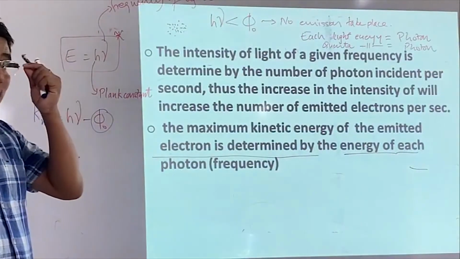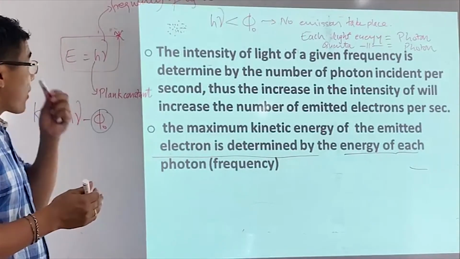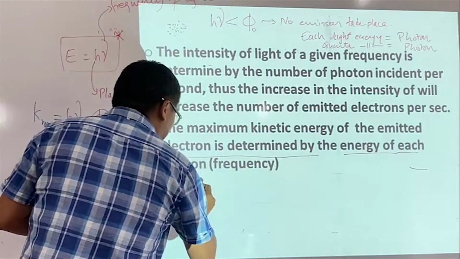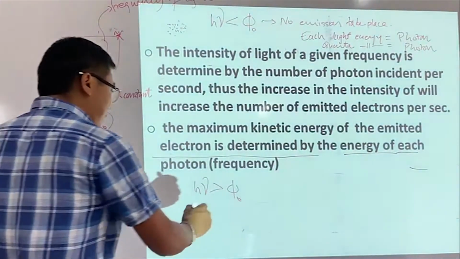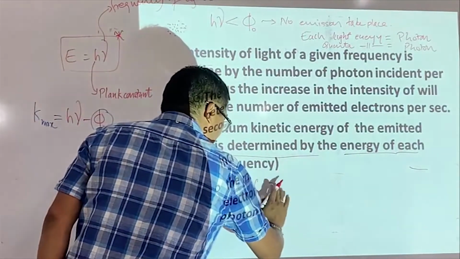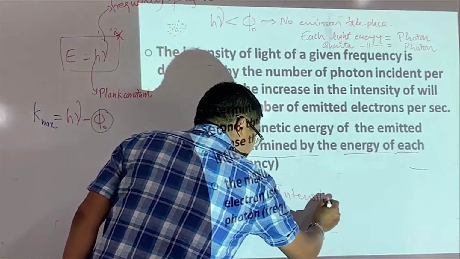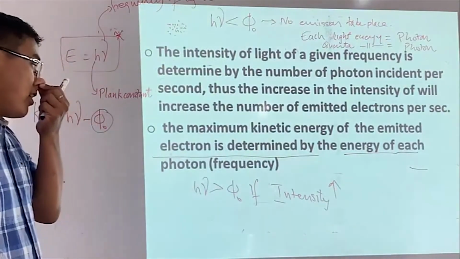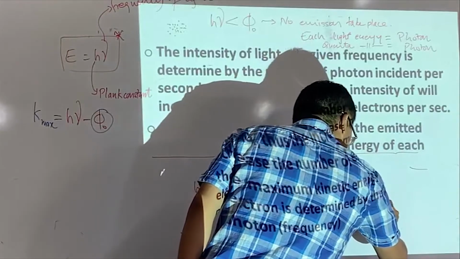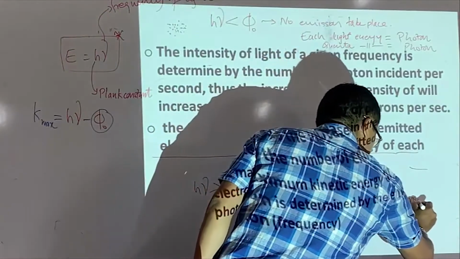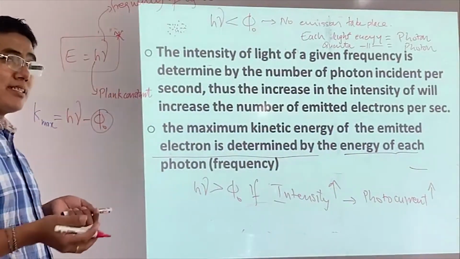So if intensity increases, the number of photons is going to increase. Now look here. If the energy is more than the work function, and we increase intensity, what we find is that the photo current increases.